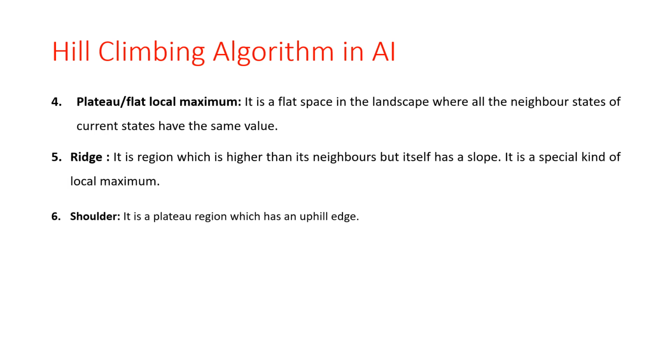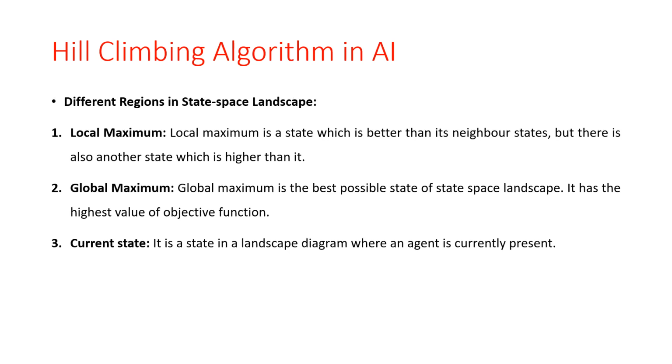And the next is a plateau or flat local maxima. It is a flat space in the landscape where all the neighbor states of the current state have the same value. Then the ridge, it is a region which is higher than its neighbors but itself has a slope, and it is a kind of a local maximum. And the shoulder, it is a plateau region similar to the flat local maxima but it has an uphill edge. Okay, so this is all about the state space region.